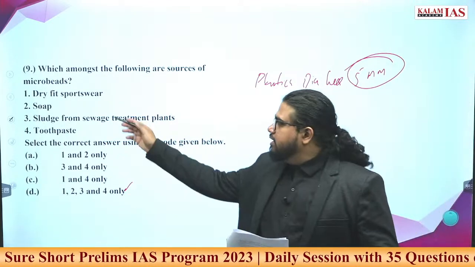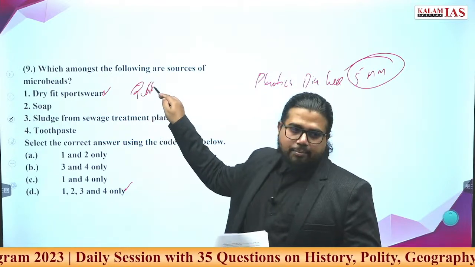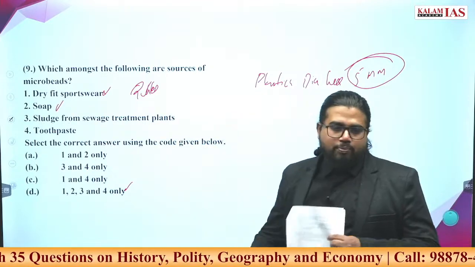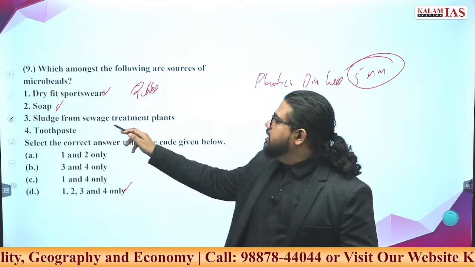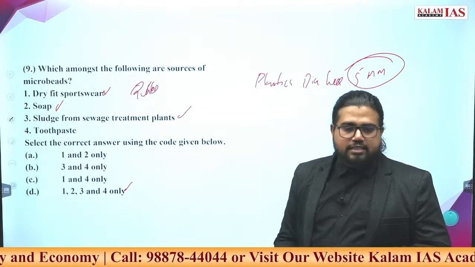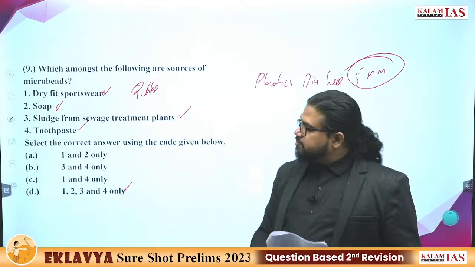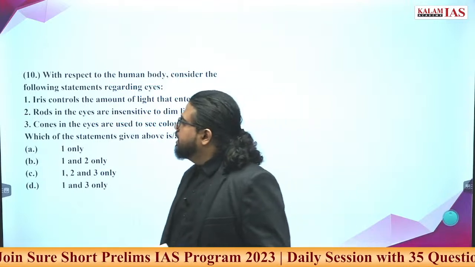Now what about dry fit sportswear, like rubbers? Rubbers can disintegrate into microbeads. Soap, this cosmetic material, always has some microbeads content. Sludge from sewage treatment and chemical industries also fit. Toothpaste, all these contribute to microbeads pollution in the ecosystem. Answer the 10th question.